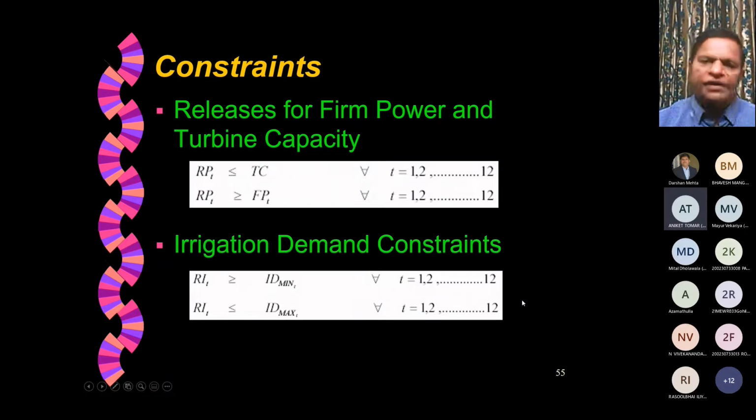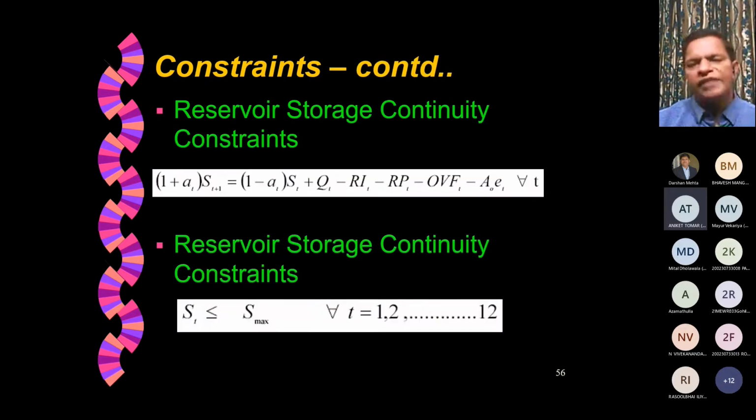Okay, then what is very important is system dynamics, or the reservoir storage continuity equation. Storage at the end of the time period, St plus 1, should be equal to storage at the beginning of the time period plus inflow during the time period, minus release for irrigation, minus release for power, minus overflow, if any, minus evaporation, if any.